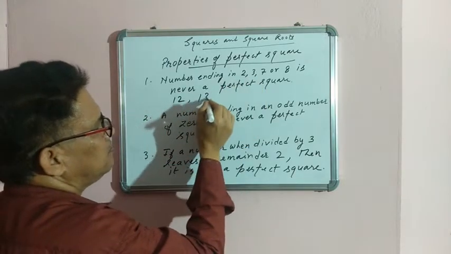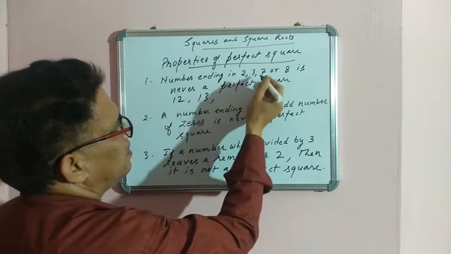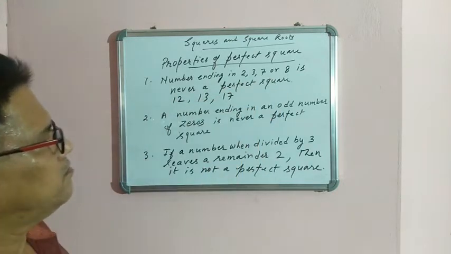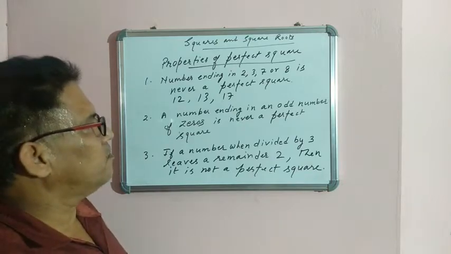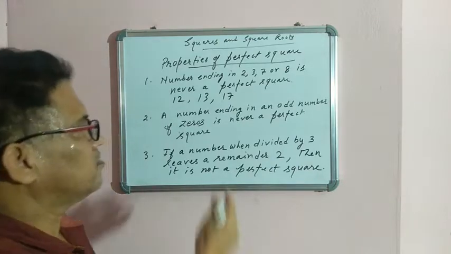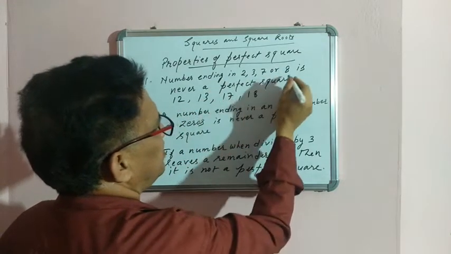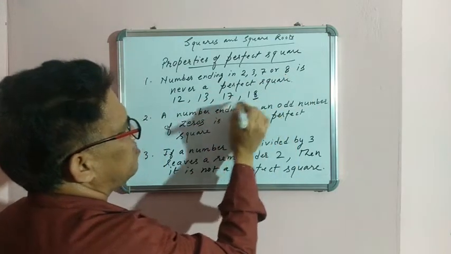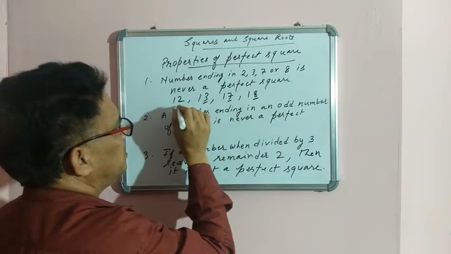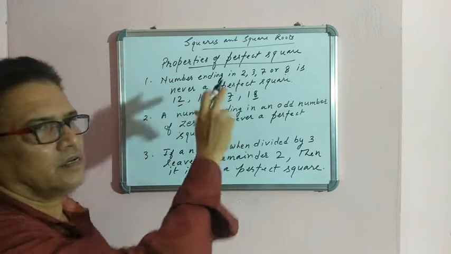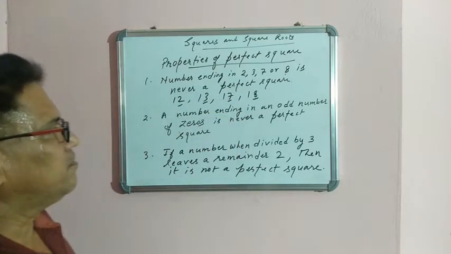Take 13. So this is also not a perfect square. I am taking 17. 16 is the perfect square of 4 and the square of 5 is 25. So 17 cannot be a perfect square. I am taking here 18. Here 8 is at the units place. We can say a number ending at 2, 3, 7, 8 can never be a perfect square.